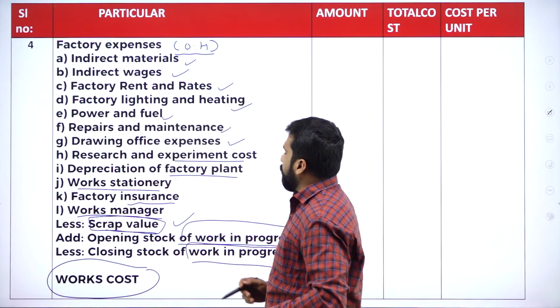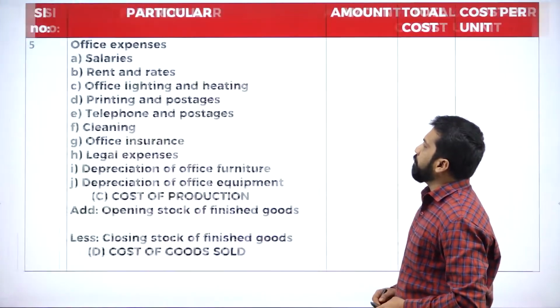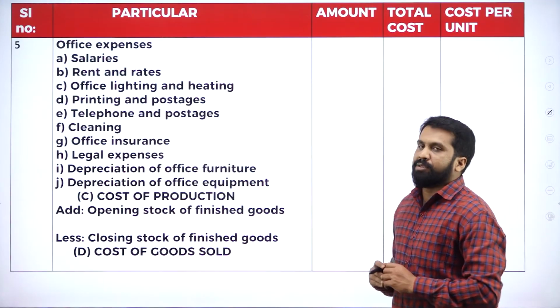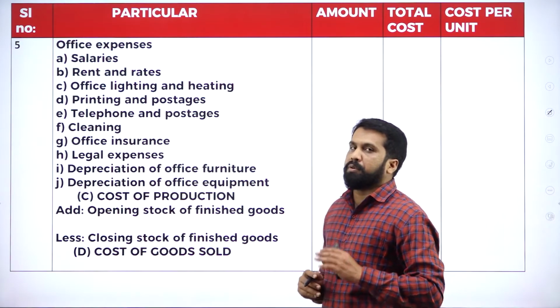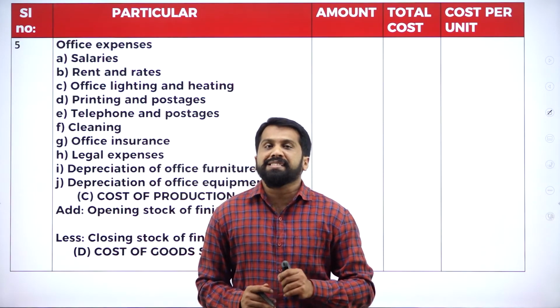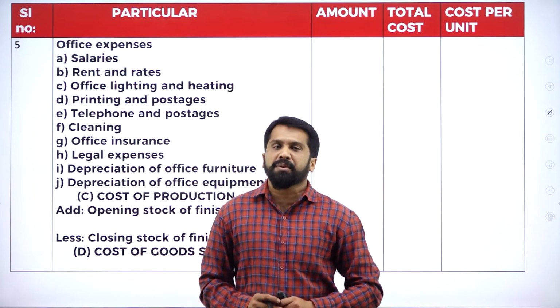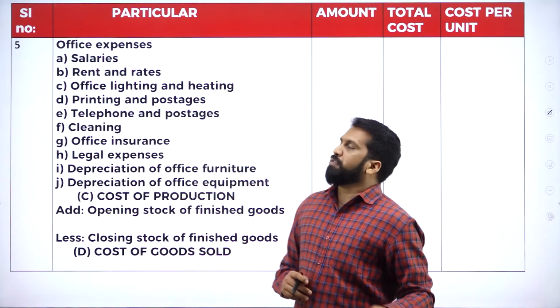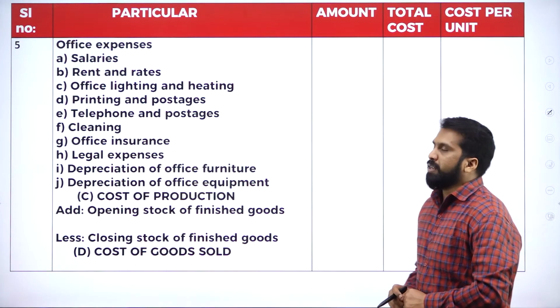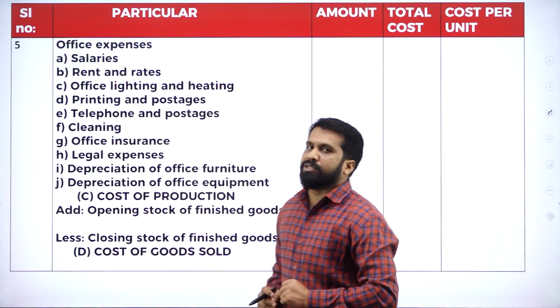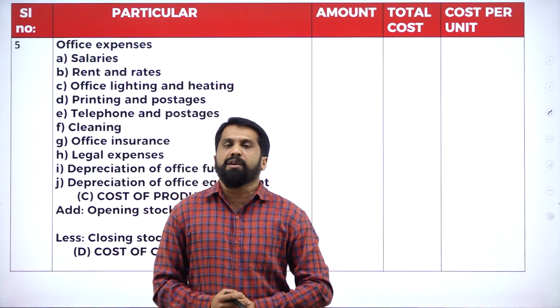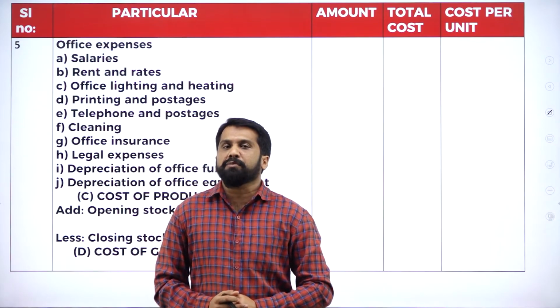Now, your work cost is over. Next, what is the next one? Once your factory is over, what is the next one? Office and administration overhead. Very simple logic: if you are running an office, what kind of expenditure will you have?